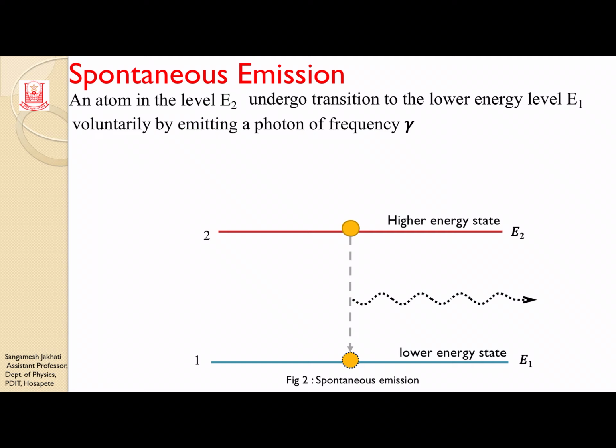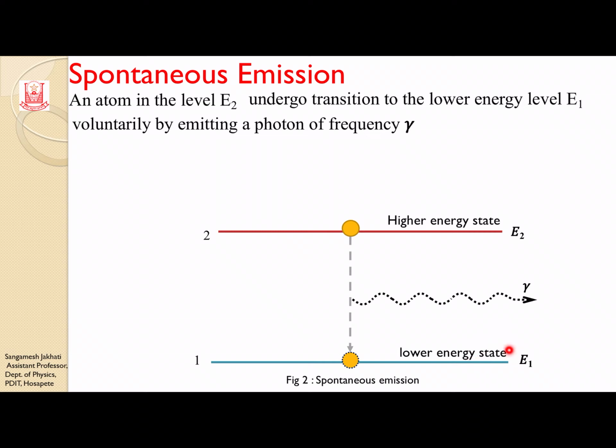While coming from higher energy state to lower energy state, it emits a photon of energy nu. Suppose, for example, the energy value of the higher state is 6 electron volt and the energy value of the lower state is 3 electron volt. To occupy the 3 electron volt state from the 6 electron volt state, it has to give up 3 electron volt of energy, which is the energy difference of these two states.